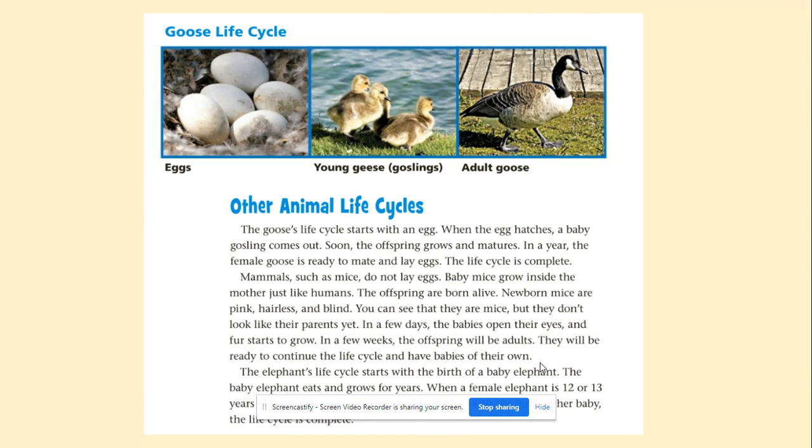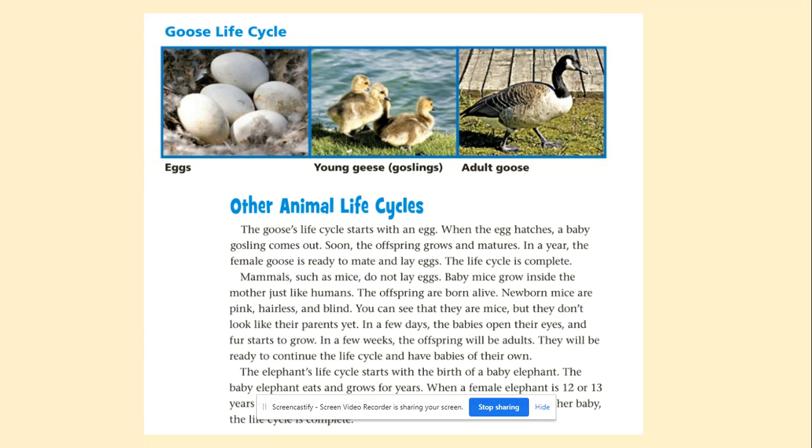Goose life cycle. If you live in Kings Grant, you might see some of these. Other animal life cycles. The goose's life cycle begins with an egg. When the egg hatches, a baby gosling comes out. Soon, the offspring grows and matures. In a year, the female goose is ready to mate and lay eggs. The life cycle is complete.